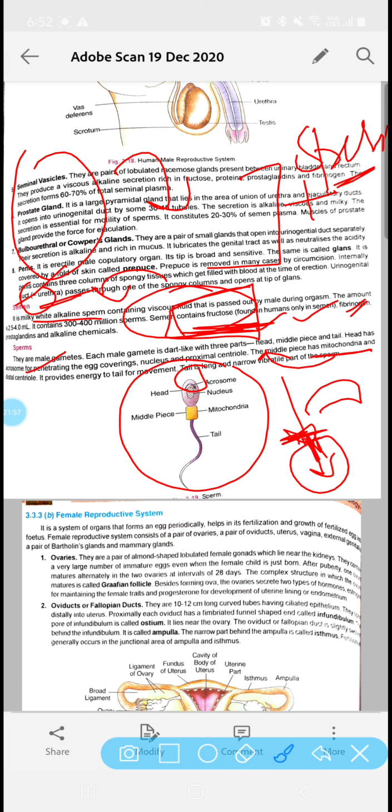Now comes the last part, the tail. This tail is a long, narrow structure which helps in the movement of the sperm. So this was all about the male reproductive system.